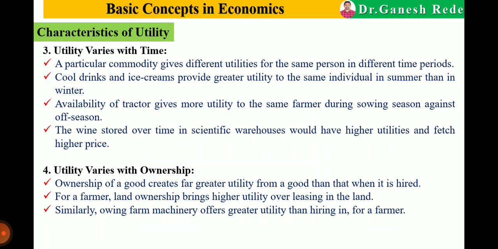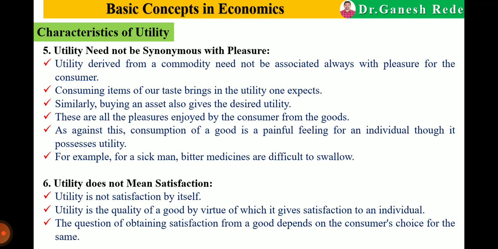Means when we utilize our own things, they have higher utility than things taken on rent or hired basis. Then next, utility need not be synonymous with pleasure. Utility derived from a commodity need not always be associated with the pleasure of the consumer.